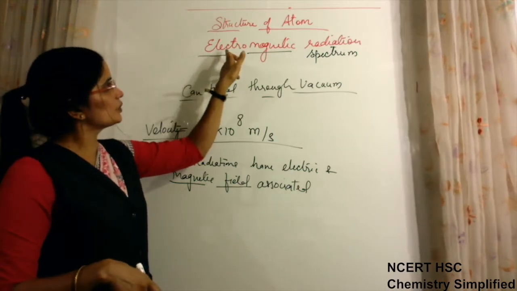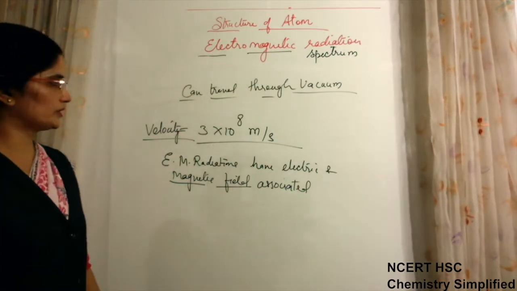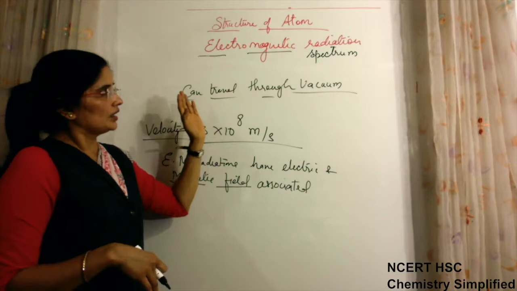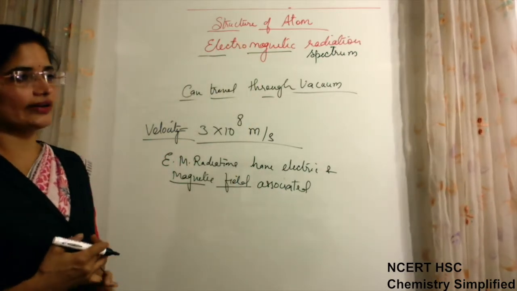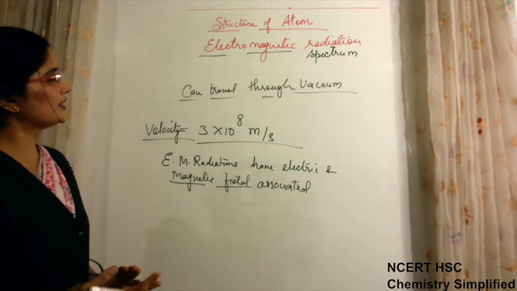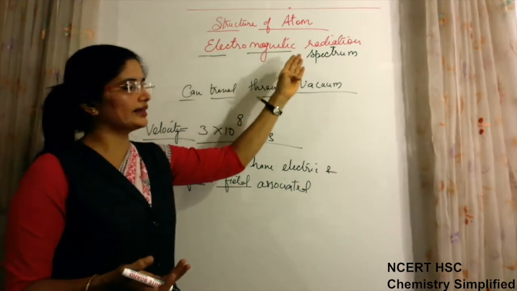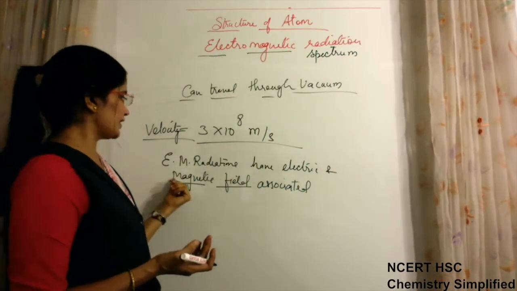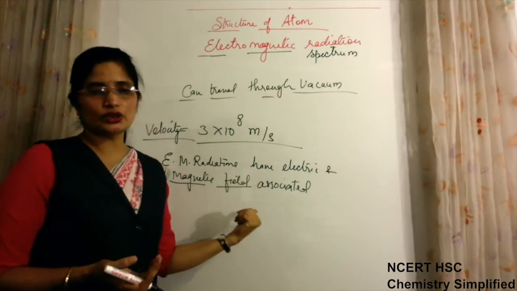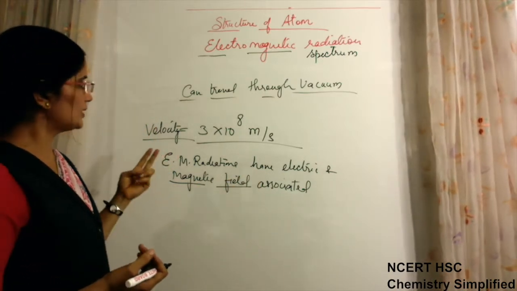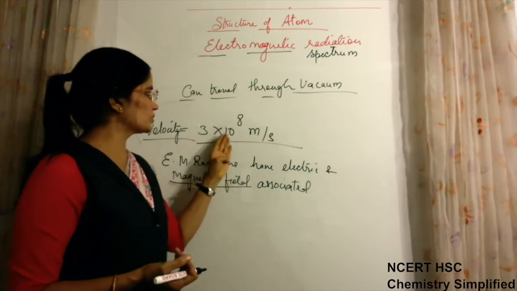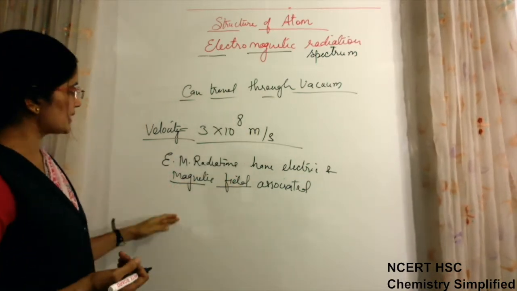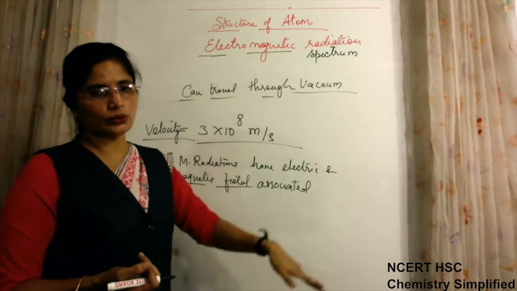That is why they are known as electromagnetic radiation. Okay, so again, these radiations coming from any source are called radiant energy, and these radiant energies are electromagnetic radiations because they have electric and magnetic field associated with them. Then they can travel with the velocity of light, that is 3 into 10 to the power 8 meter per second. They can travel through vacuum.